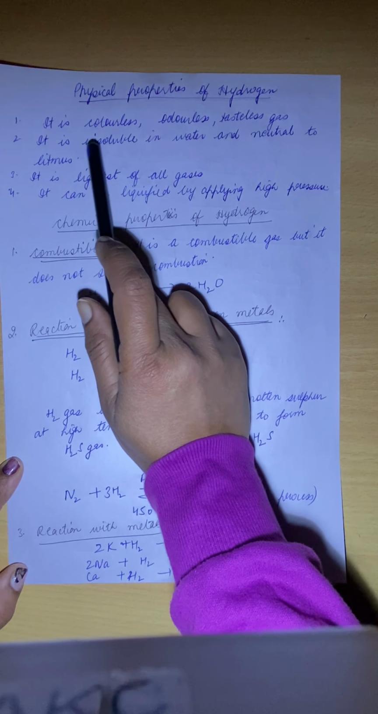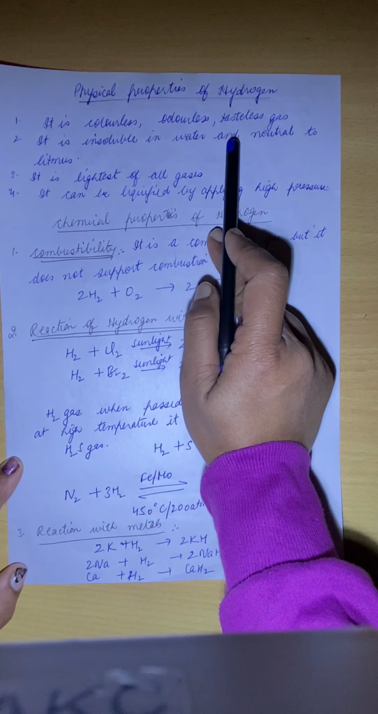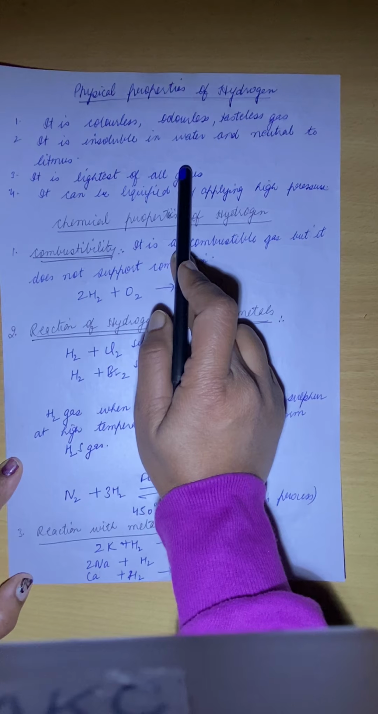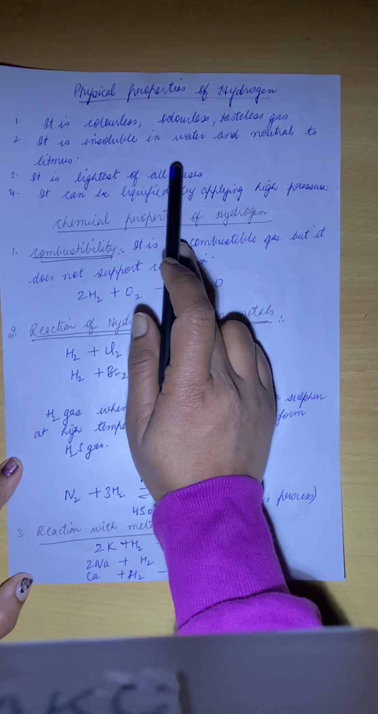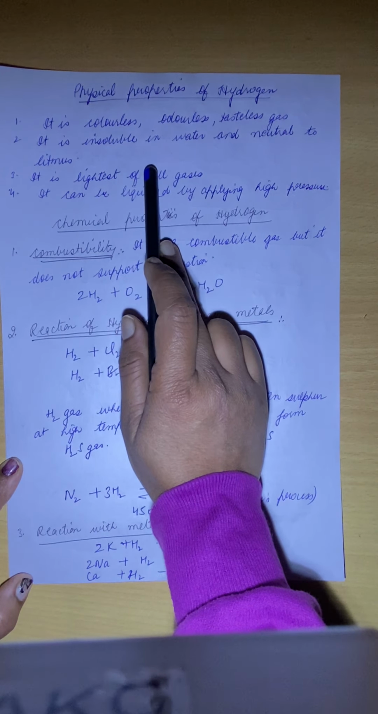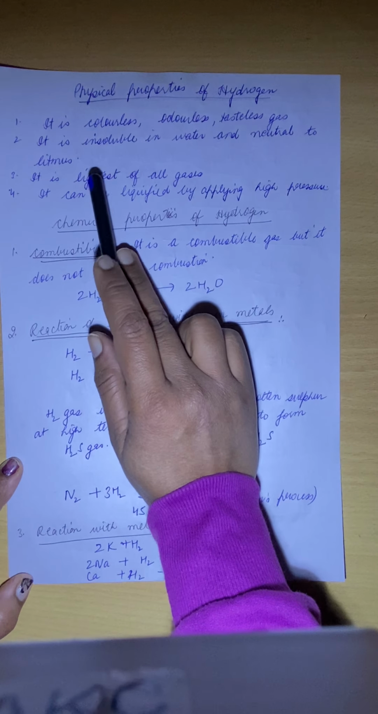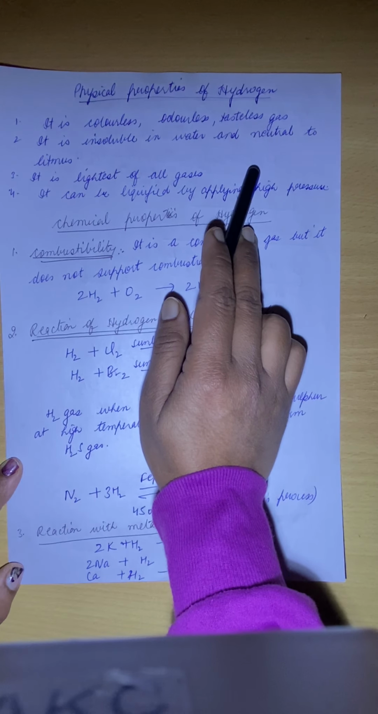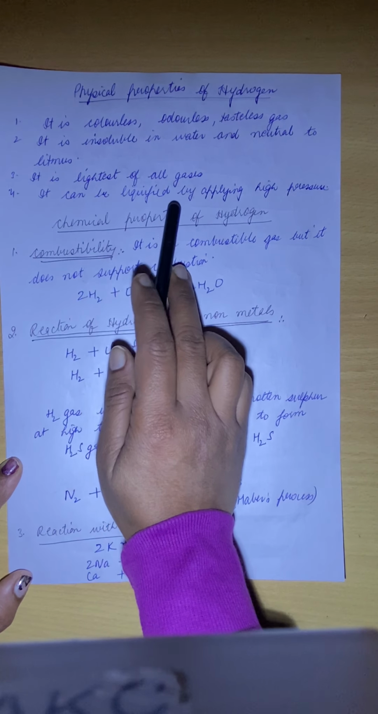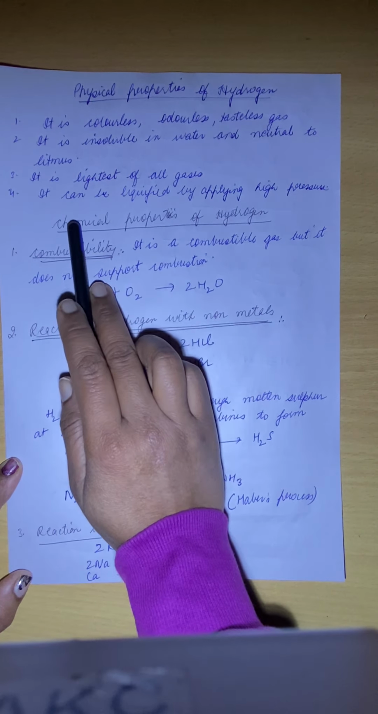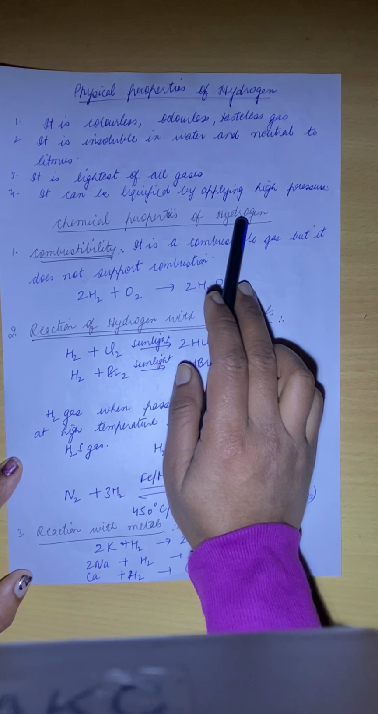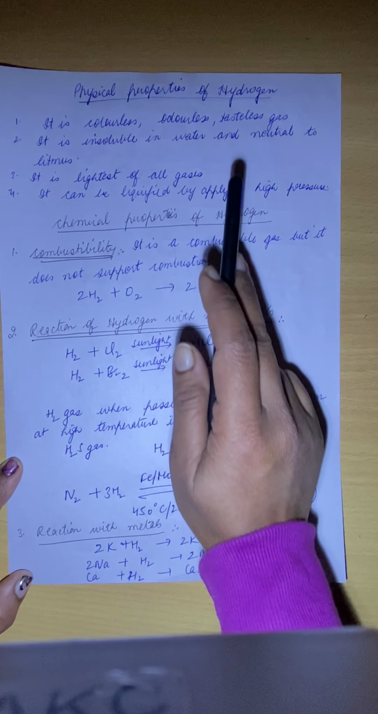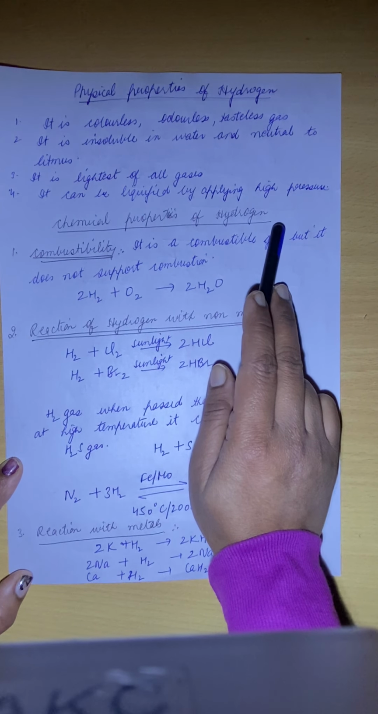First, it is a colorless, odorless and tasteless gas. It is insoluble in water, as I already told you that it never dissolves in water, and it is neutral to litmus paper. Neutral means it is not acidic, it is not basic, and it is the lightest of all gases. It can be liquefied by applying high pressure. We can change hydrogen into liquid form by applying high pressure.